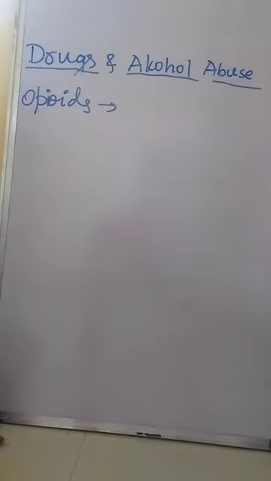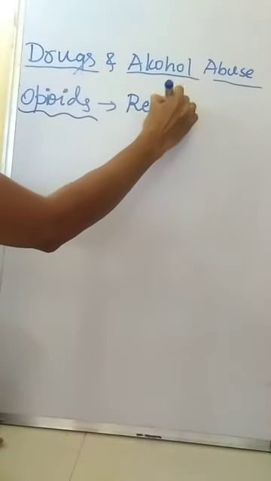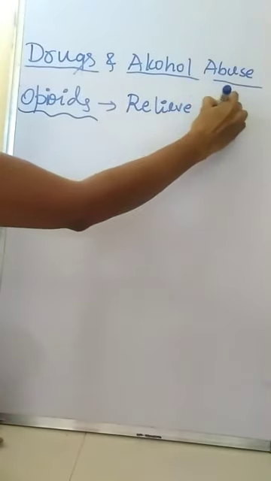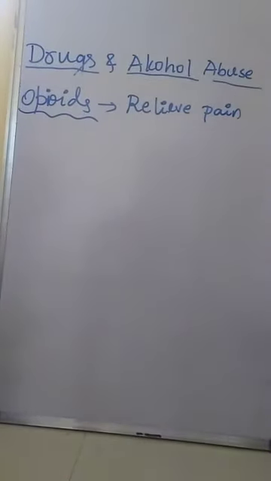Opioids are the drugs that relieve pain without causing loss of consciousness. These opioids usually bind to the specific opioid receptors present in the brain or in the gastrointestinal tract.